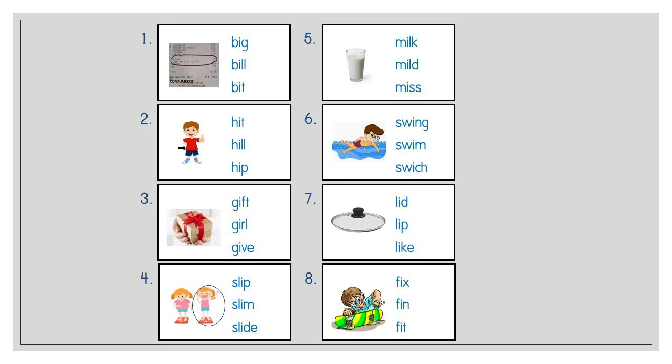Now, please prepare your book and open your book page 5. In this page, you have to circle the correct word for each picture. Let's start from number 1. Do you know what picture is this? Yes, it is bill. Bill. Can you find the word bill and then circle it?